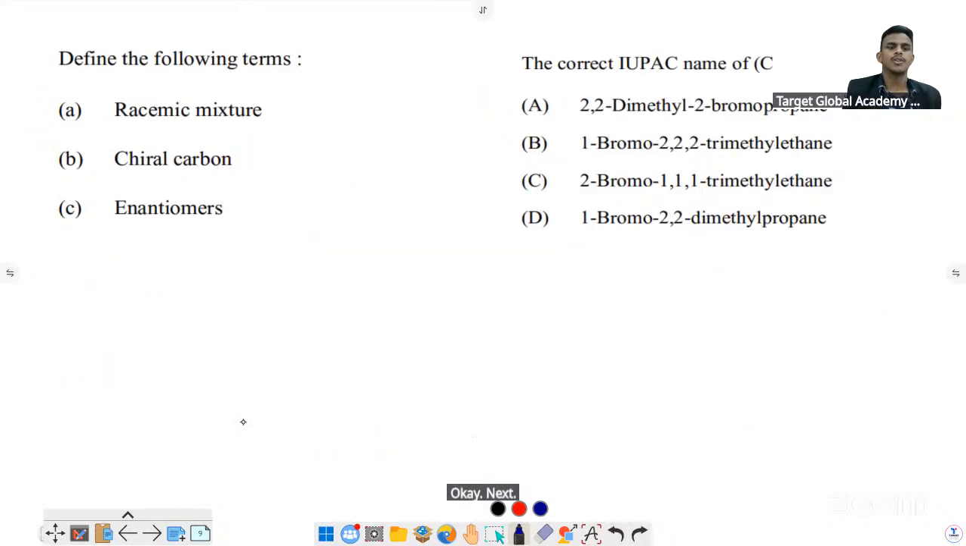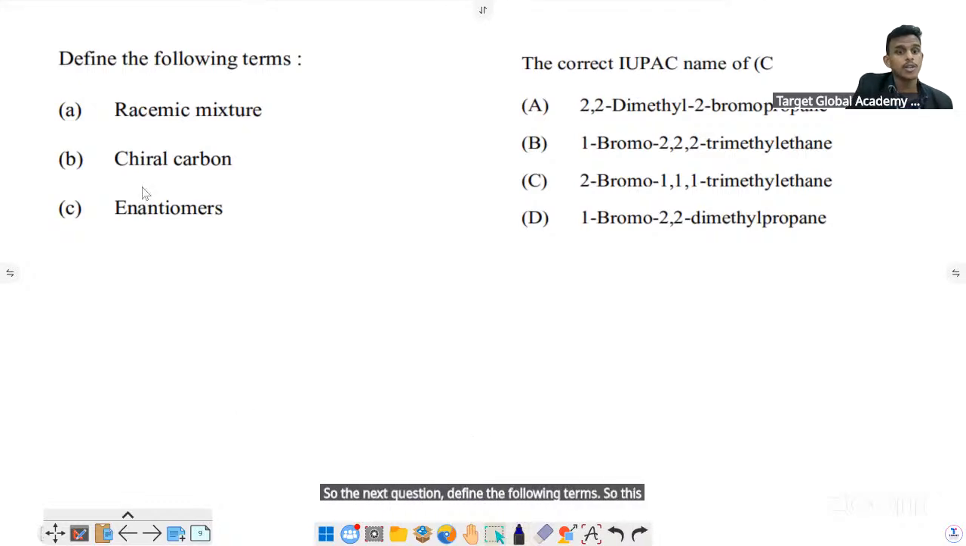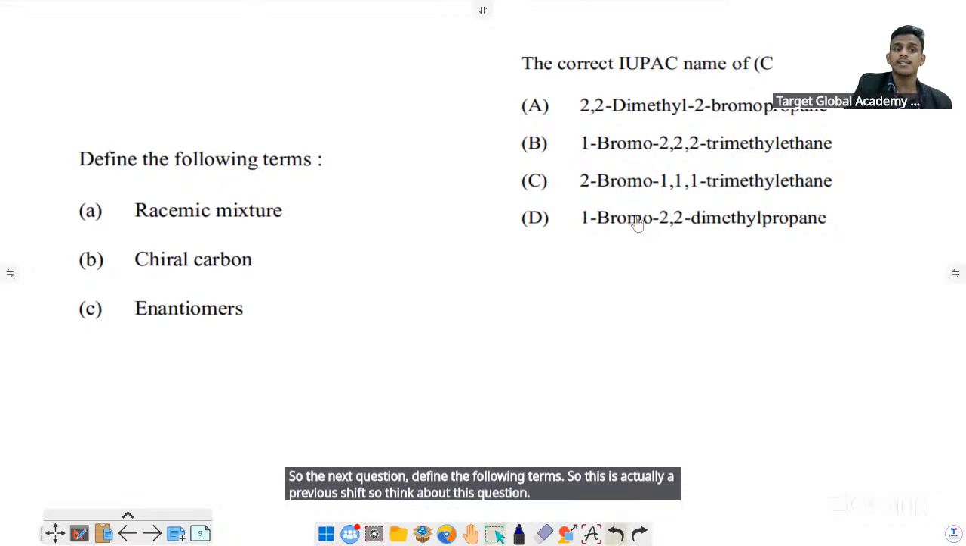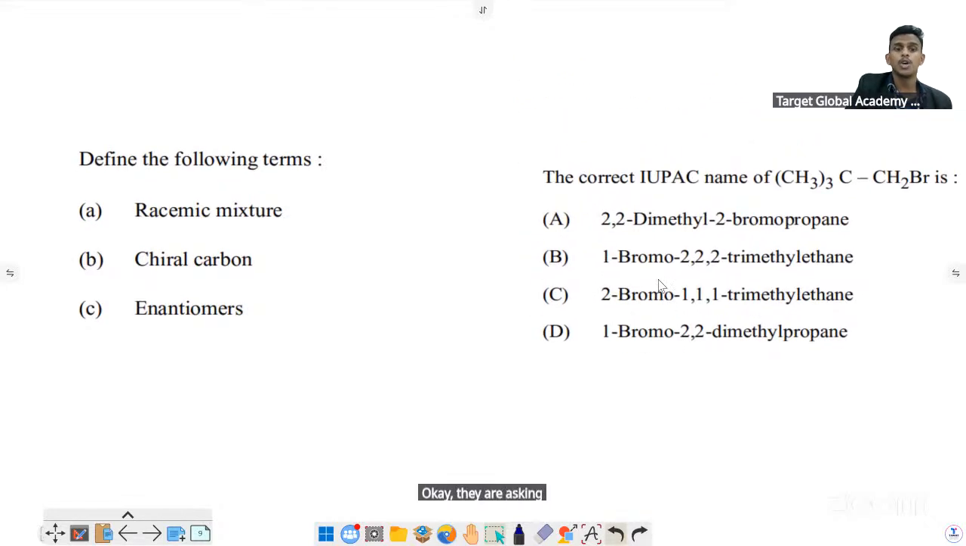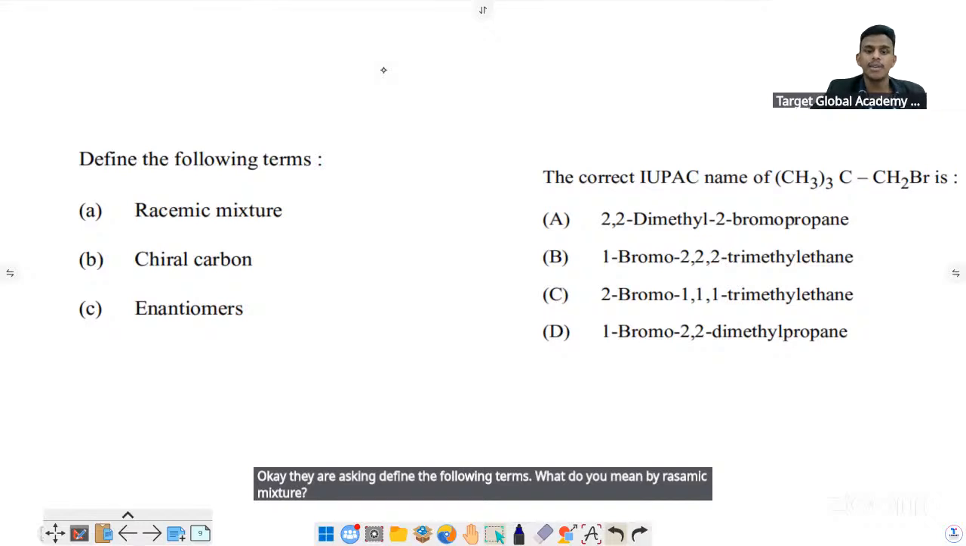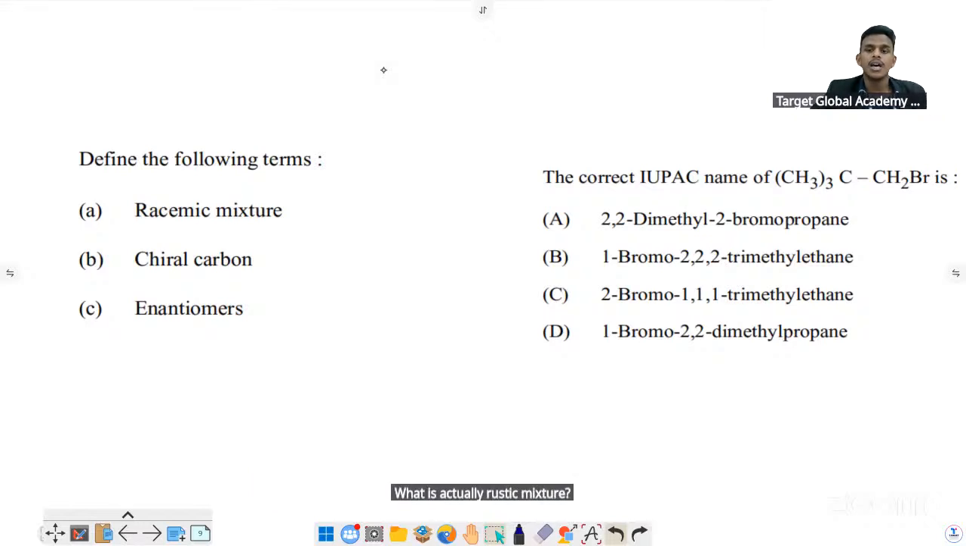So the next question, define the following terms. This is actually a previous year question. So think about this question. They are asking, define the following terms. What do you mean by racemic mixture? What is actually racemic mixture? Racemic mixture is nothing. Listen.